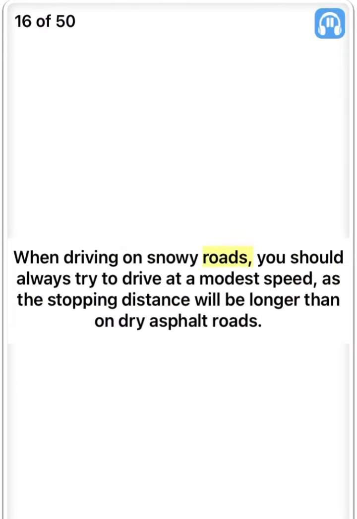When driving on snowy roads, you should always try to drive at a modest speed, as the stopping distance will be longer than on dry asphalt roads. True.